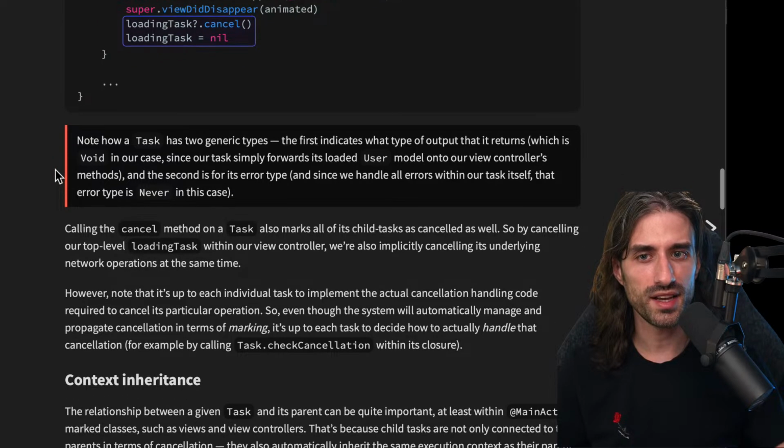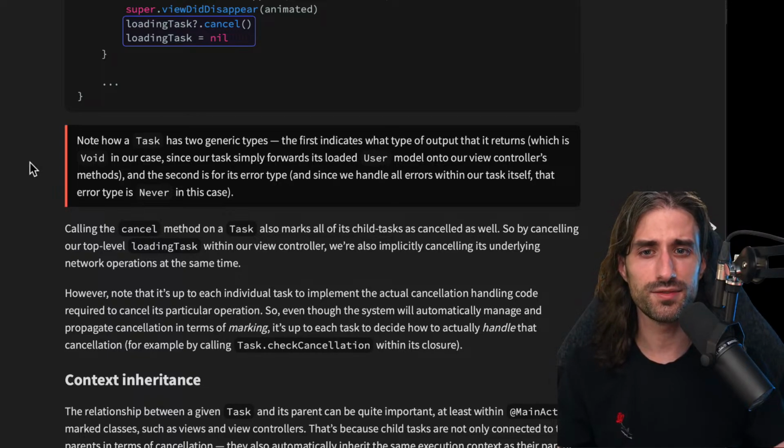So note how a task has two generic types. The first indicates what type of output it returns, which is Void in our case, since our task simply forwards its loaded user model onto our view controller's methods. And the second is for its error type. And since we handle all errors within our task itself, that error type is Never in this case.